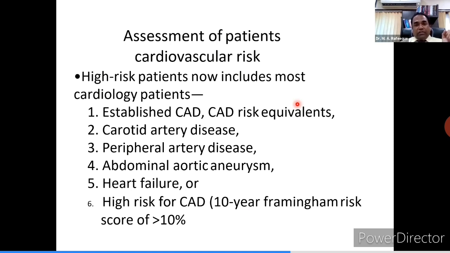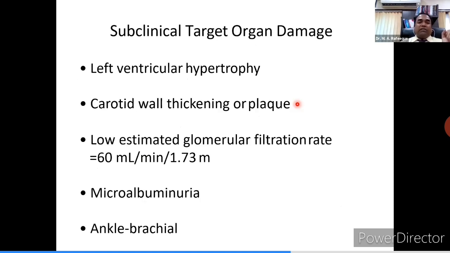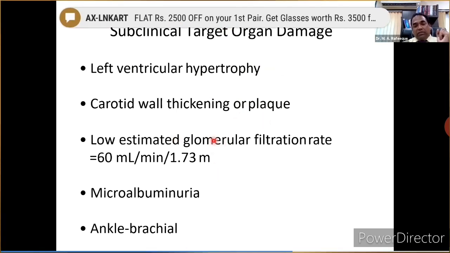So these risk factors should be assessed, and one should assess for subclinical target organ damage also. Like LVH can be very well assessed with the help of ECG or 2D echo. Carotid wall thickening or plaque should be assessed with the help of carotid Doppler or MR angiography. EGFR and microalbuminuria should be seen to see if there is involvement of the kidney.